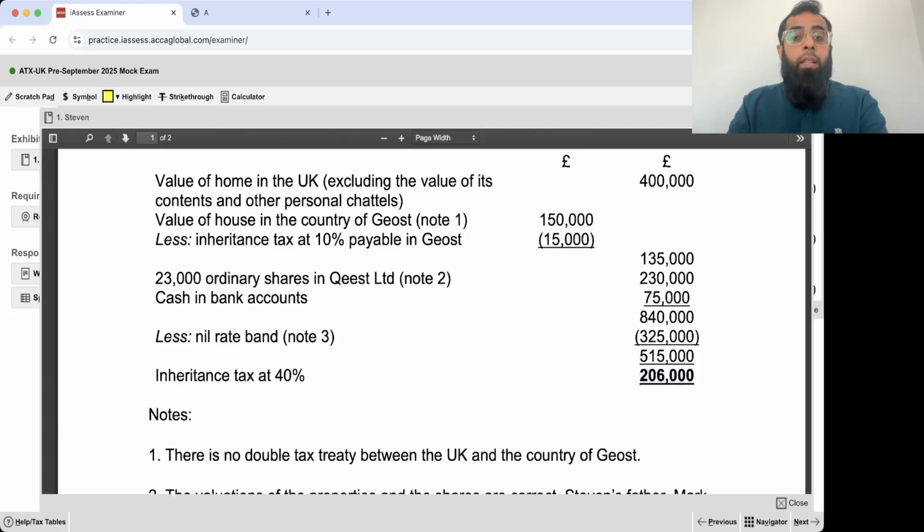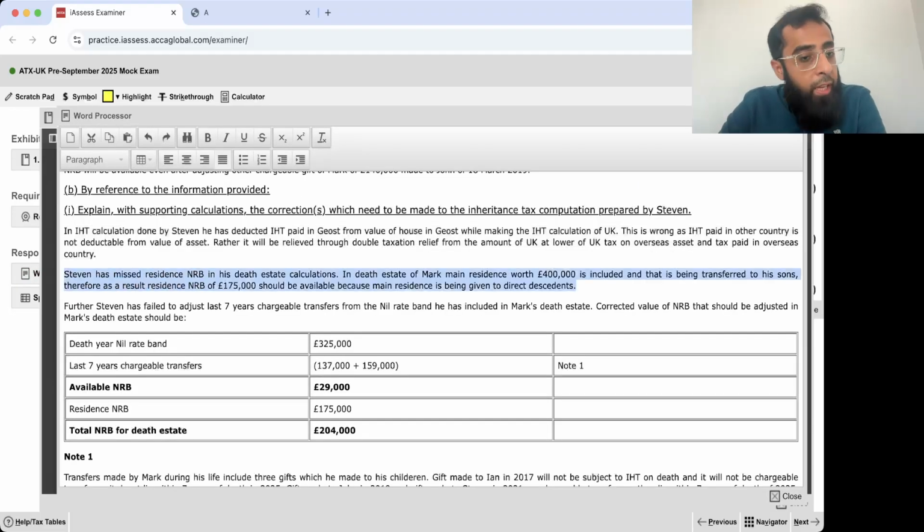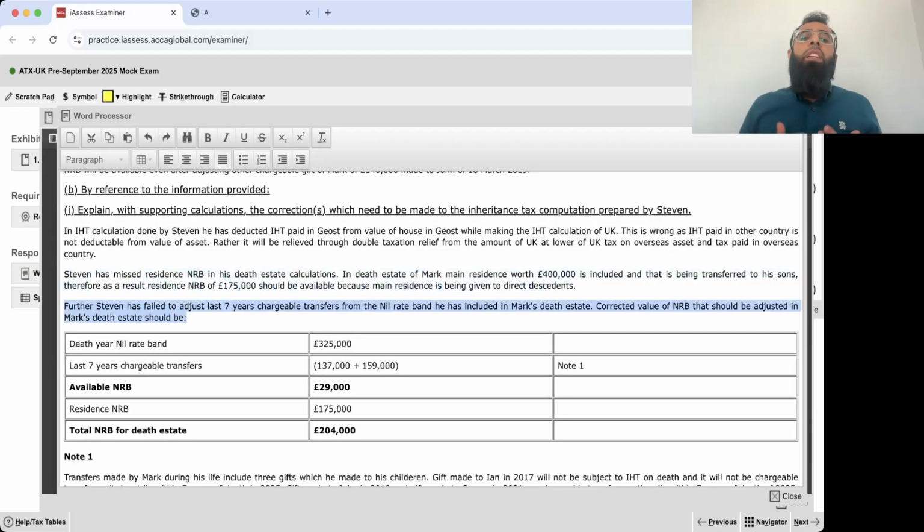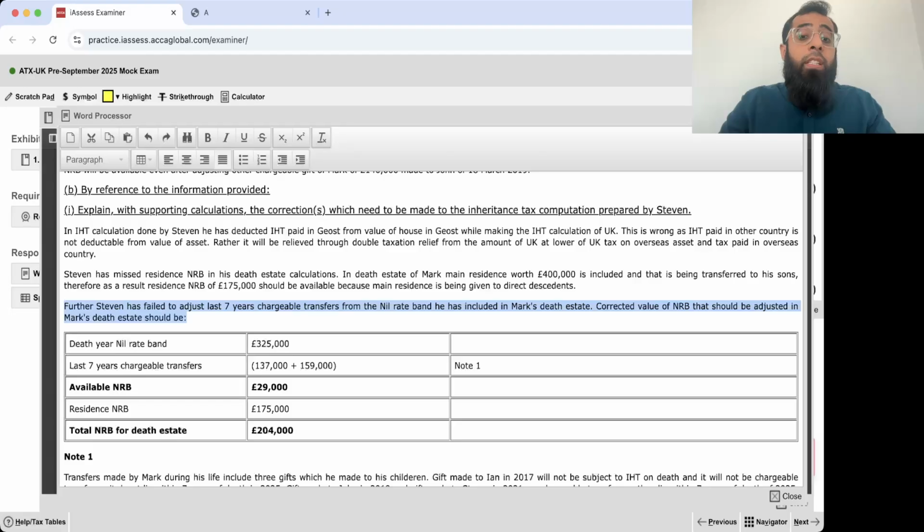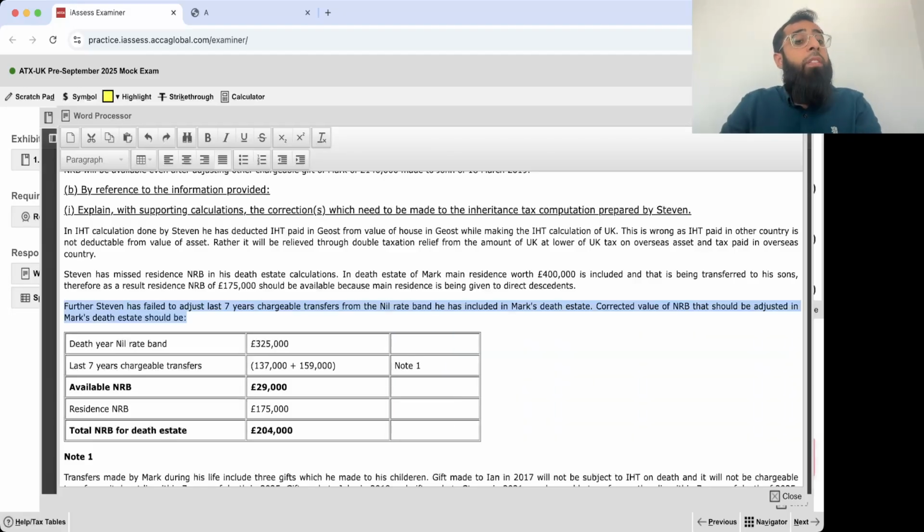Then, for these 23,000 shares, we need additional information about BPR, which we don't have, so that is not a correction currently. For cash in bank account and nil rate band, there were mistakes. He missed out the residence NRB. The home was being given to children, so the residence NRB should be included. And then he failed to adjust the last 7-year chargeable transfers. That is very important, and that is what we can do with the available data also.